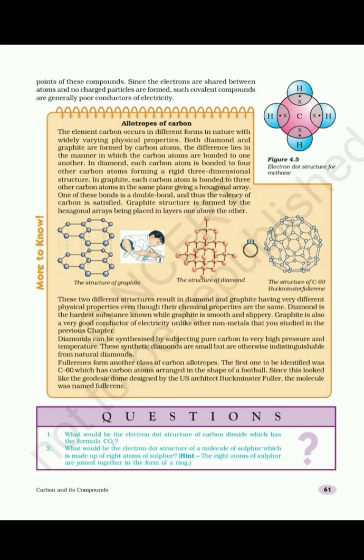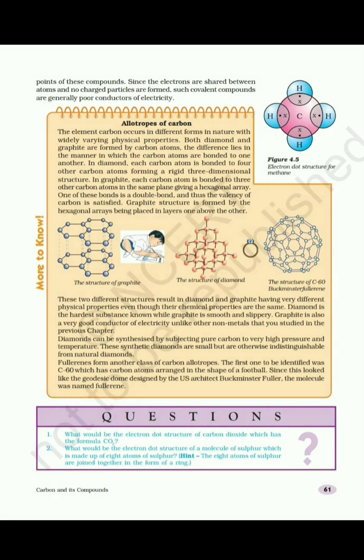Now we'll discuss another property of carbon, that is allotropy. Allotropy is the phenomenon of existence of an element in 2 or more forms having different physical properties but the same chemical properties. So whenever a single element exists in 2 or more forms due to arrangement of atoms in the same physical state, then those forms are called allotropes, and this phenomenon is called allotropy.